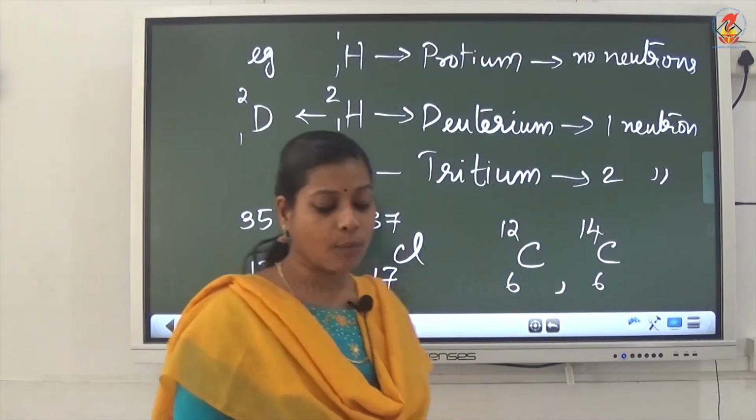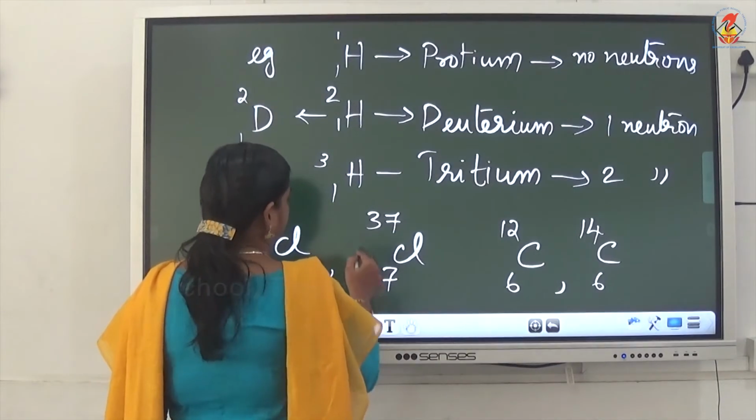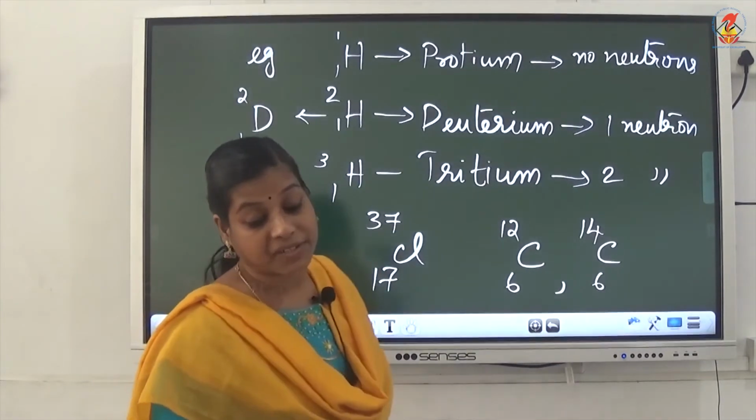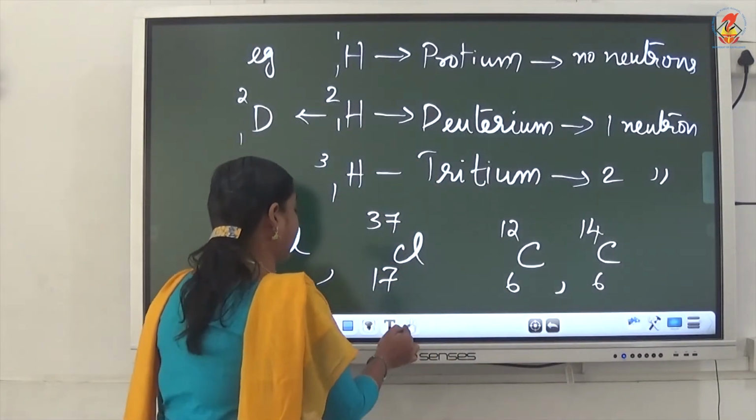Now we can see some applications of isotopes. Isotopes are used in various areas of our life.